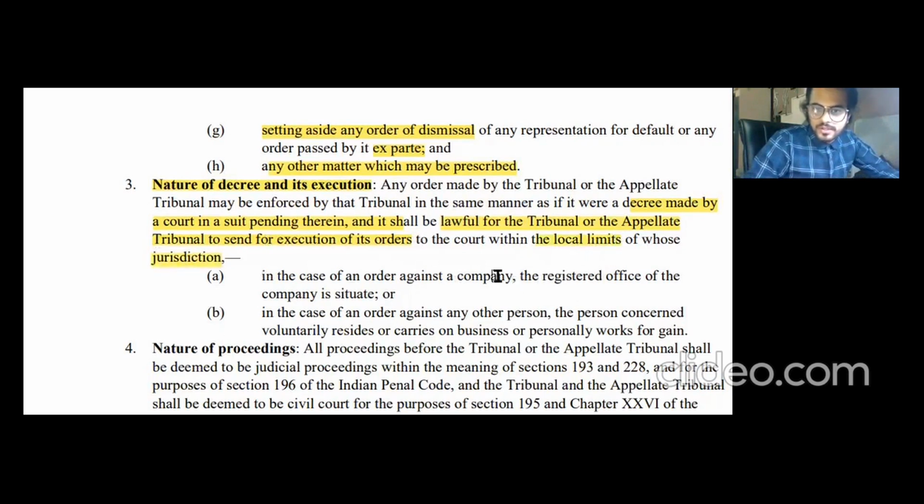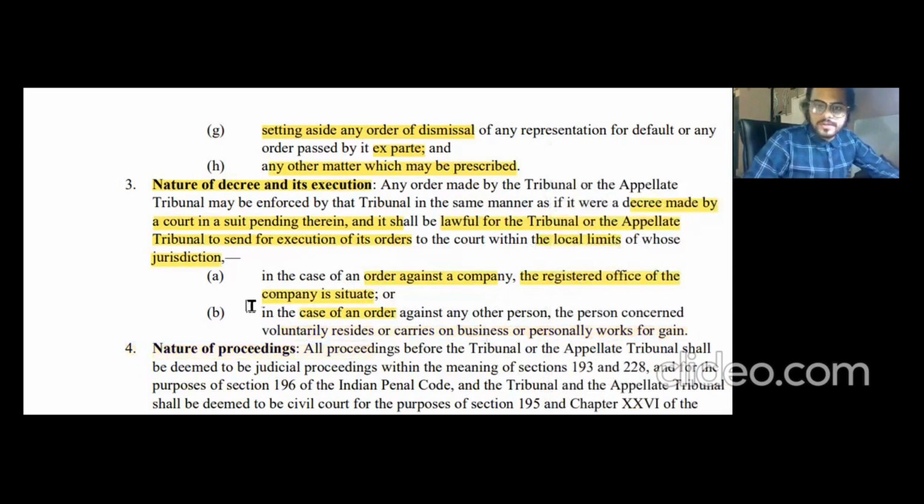So here, in the case of an order against a company, the registered office of the company is situated, and in the case of an order against any other person, the person concerned voluntarily resides or carries on business or personally works for gain. All right. So I hope you have understood the part.